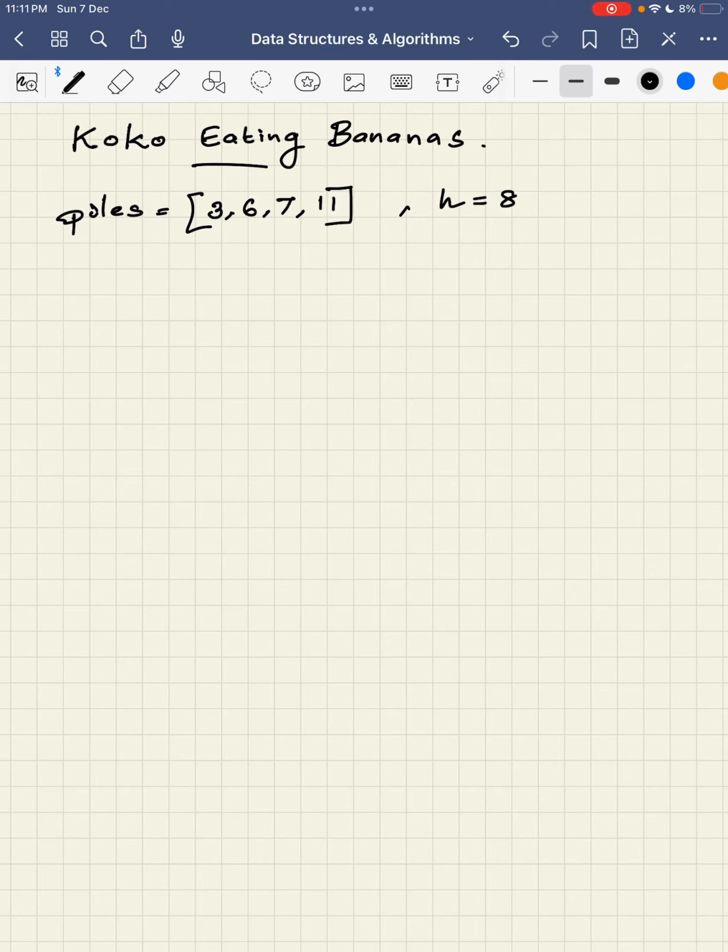Welcome everyone to an interesting DSA problem which is titled Koko Eating Bananas. This is a problem which is created using a bit of imagination. I will try to describe what the problem statement is.